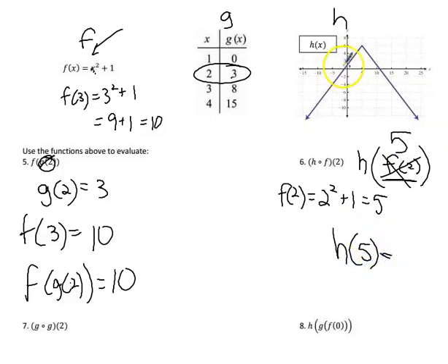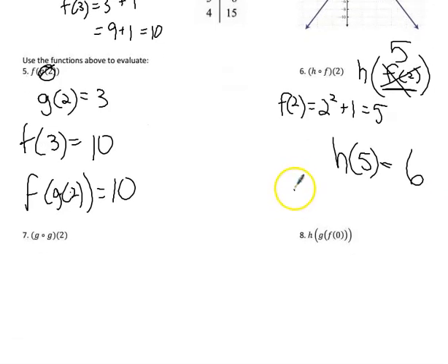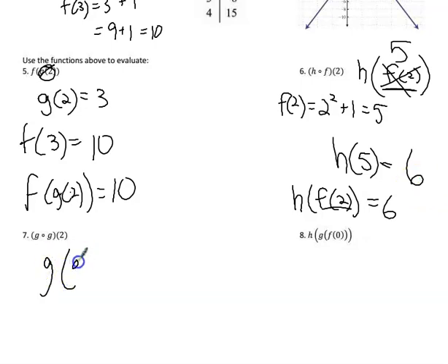Well, h of 5 means we go to the h function and figure out what you get when you go over to 5, which is 6. So to write the final answer, sometimes they'll say h of f of 2 is equal to 6. We had to find out what f of 2 is first, and then plug that into the h to get our final answer. So this one, number 7, says we want g of g of 2.